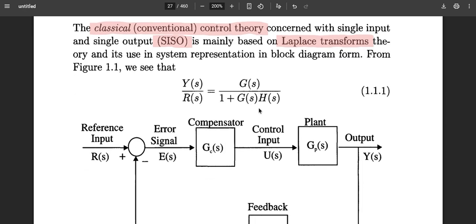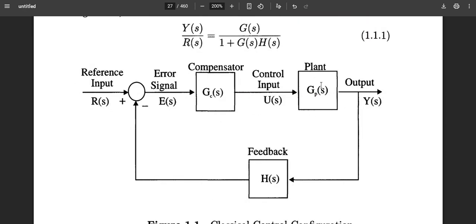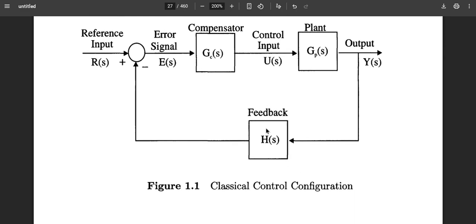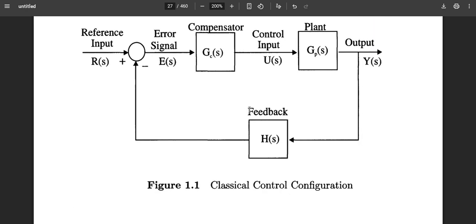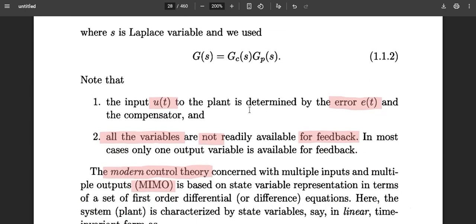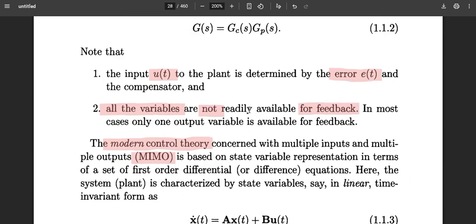Then this control diagram is introduced, where a plant is operating and its output is taken as feedback and compared with the reference, which generates an error. That error is given to the controller, which develops a control value that is fed again to the plant until the desired output is achieved. This is the basic foundation, and it can be represented in the frequency domain with equation 1.1.1. These are some of the basic characteristics of single input single output systems.